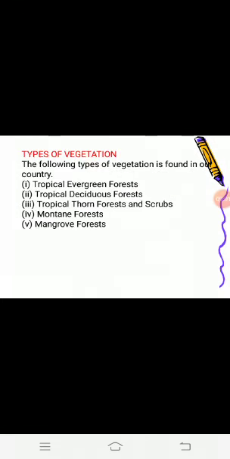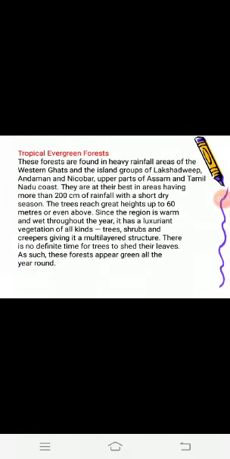Vegetation which is found in our country can be categorized into tropical evergreen forest, tropical deciduous forest, tropical thorn forest and scrubs, mountain forest and mangrove forests. First of all, you will see what the tropical evergreen forests are.